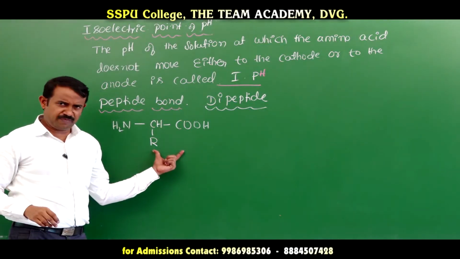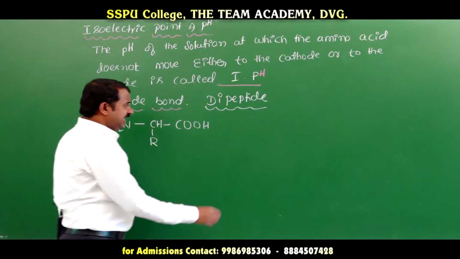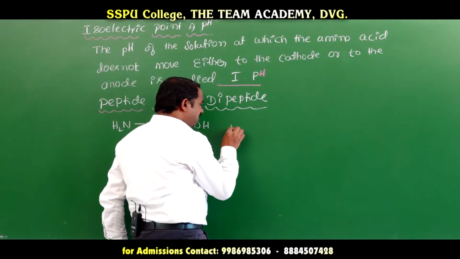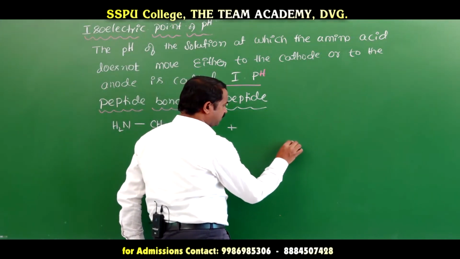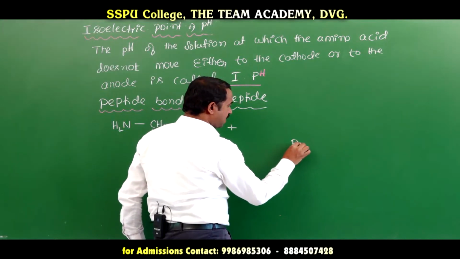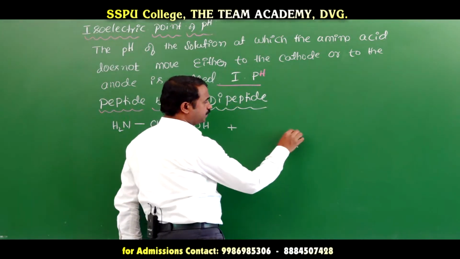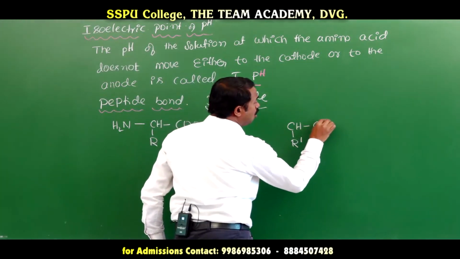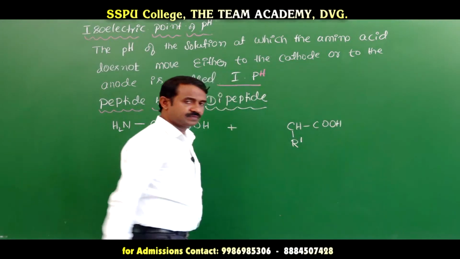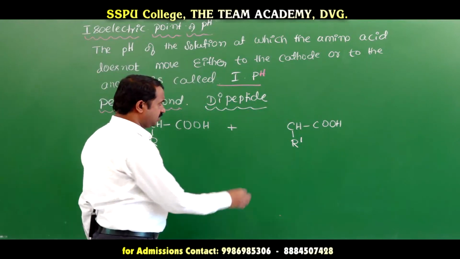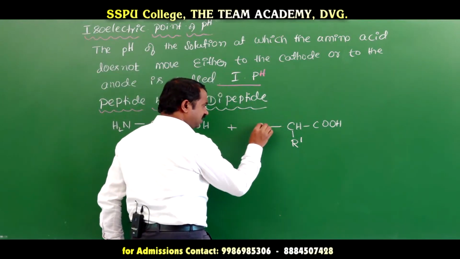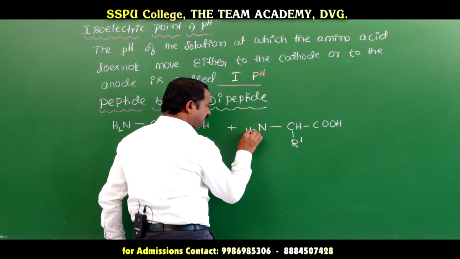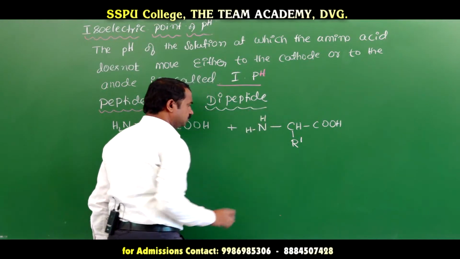This one amino acid reacts with another amino acid, R dash, CH, COOH, and here NH2.